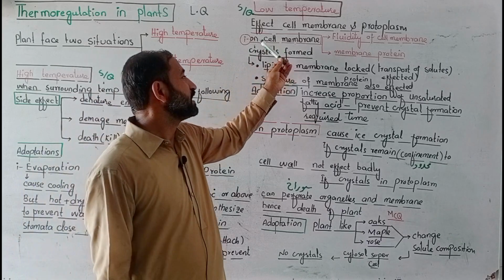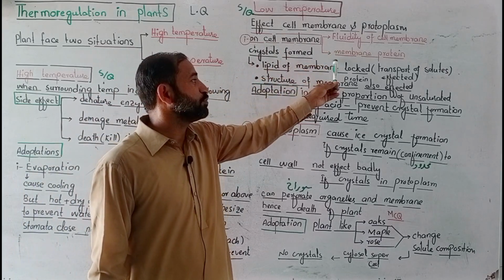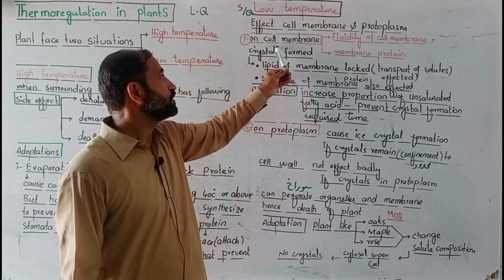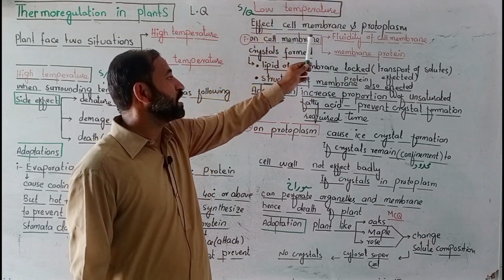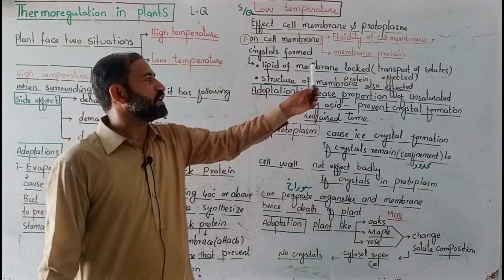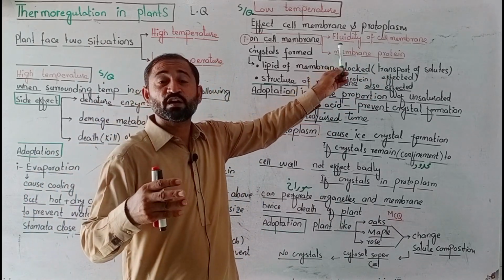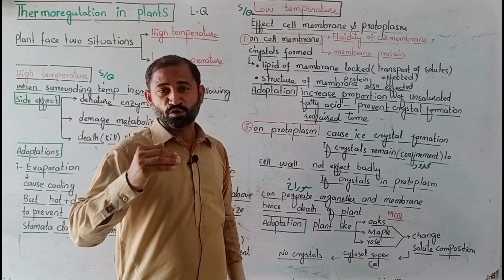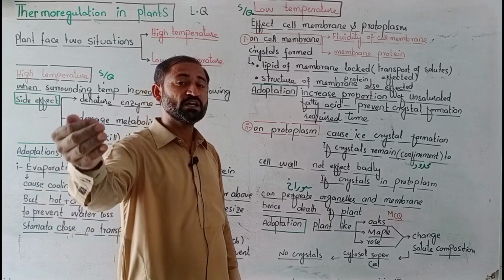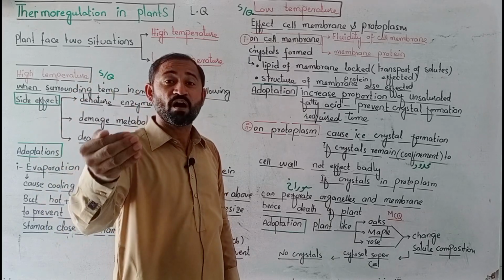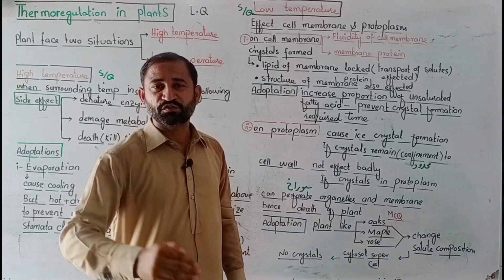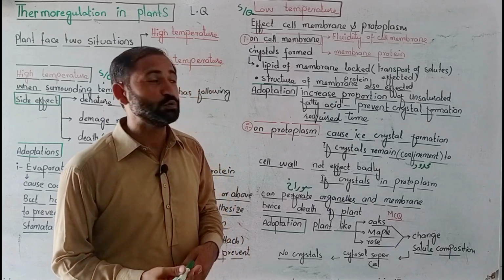On the cell membrane, it affects the fluidity of the cell membrane, and number two, the membrane protein. Means there are two types of effect of low temperature on the cell membrane. Fluidity means traffic of molecules across the cell membrane, how molecules cross the cell membrane out of the cell, and how material from outside the cell comes across to the protoplasm through the plasma membrane. This traffic of molecules is known as fluidity of the membrane.